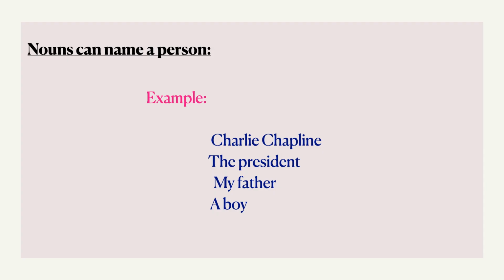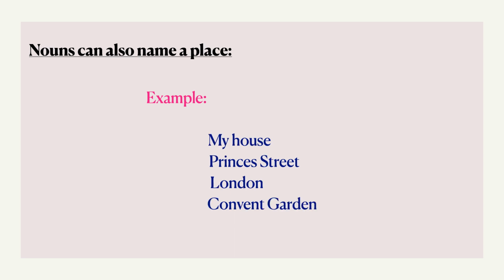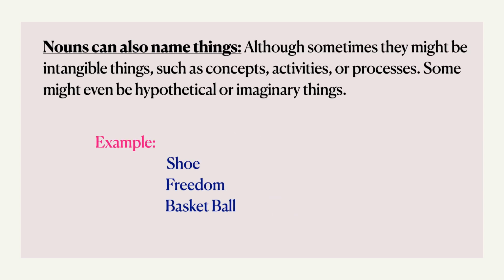Nouns can name a person, for example Charlie Chaplin, the president, my father, a boy. These nouns name a person. Nouns can also name a place, for example, my house, Princess Street, London, Covent Garden. These all nouns represent name of a place. Nouns can also name things, although sometimes they might be intangible things, such as concepts, activities, or processes. Some might even be hypothetical or imaginary things. For example, shoe, freedom, basketball.